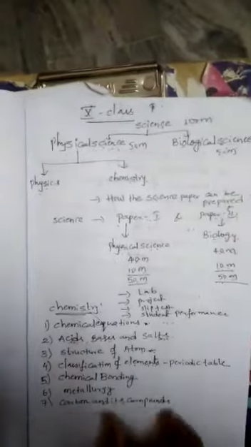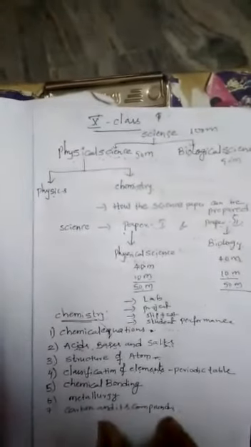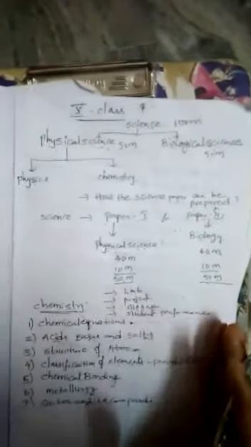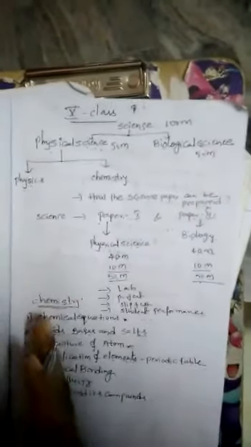This chapter is a very large chapter, and it will take nearly 15 classes to complete carbon and its compounds. And this chapter is called what? Organic chemistry, the chemistry of carbon and its compounds. In this way we have 7 chapters which are printed in your physical science book. And coming to the physics part, we have 5 chapters. So 5 chapters of physics and 7 chapters of chemistry. Total 12 chapters we have in the physical science book.